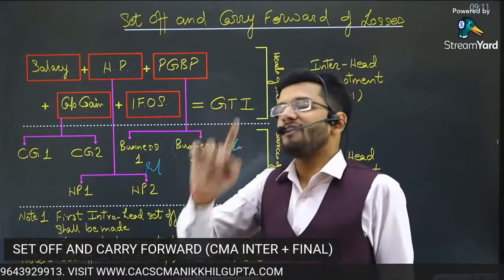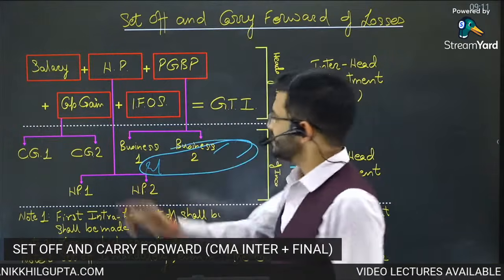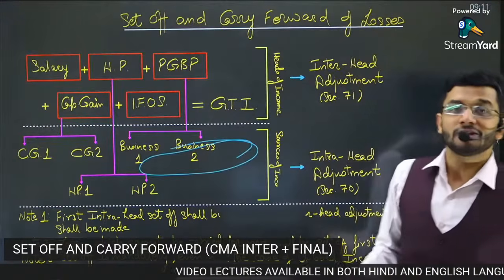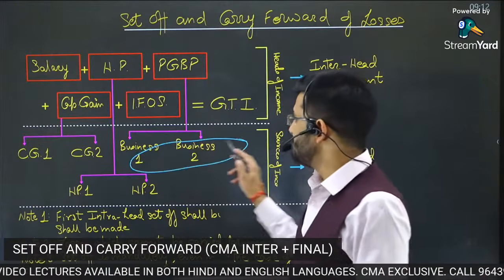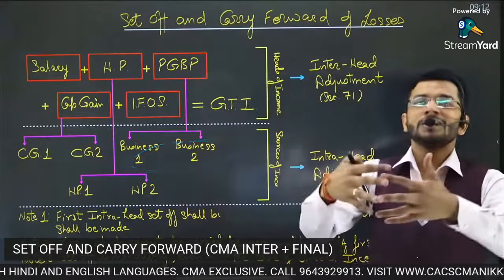Then the first set off that I would expect from Government of India is that it would allow me to set off my business 2 loss from my business 1 income. I should be allowed this set off.